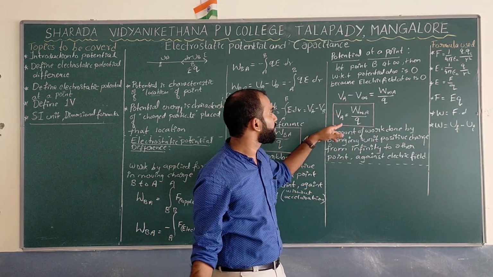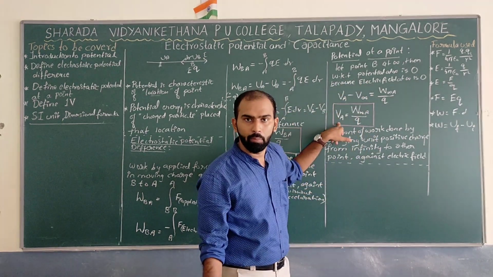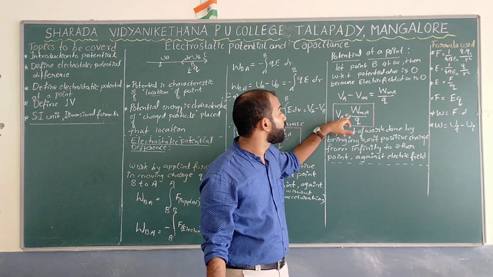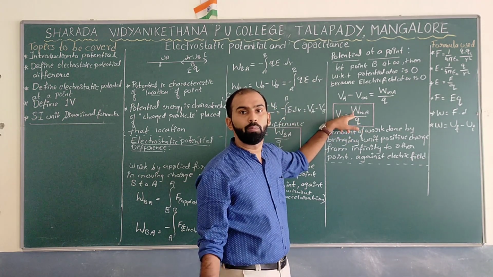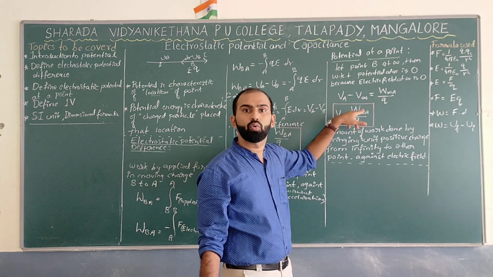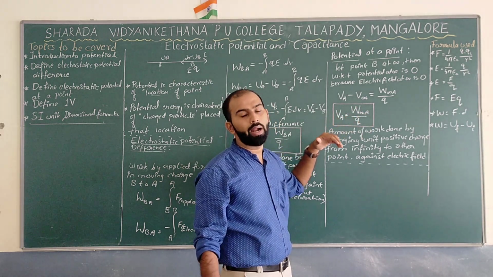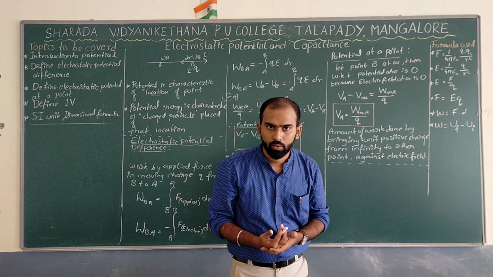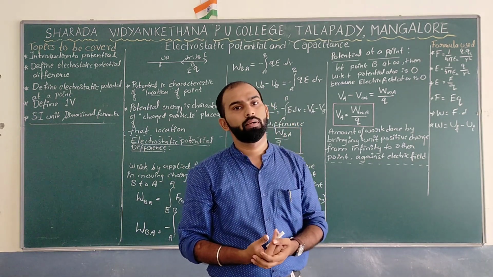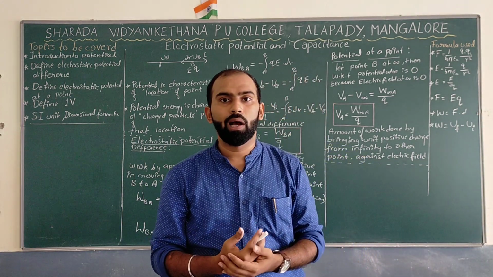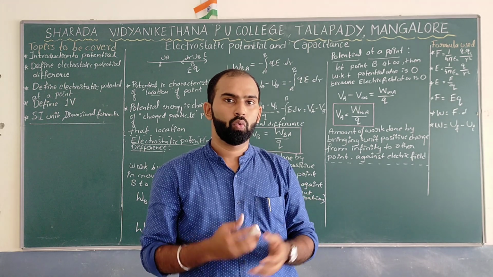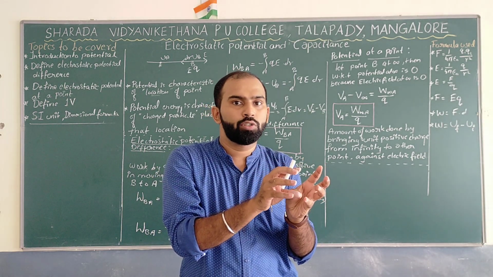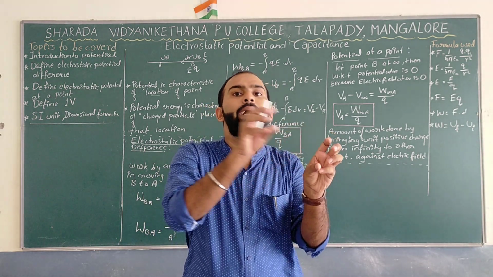So VA is equal to W from infinity to A divided by Q. And how to define this? What is the best way to define it? In the previous case, we discussed the work done by bringing a positive charge from one point to another point.